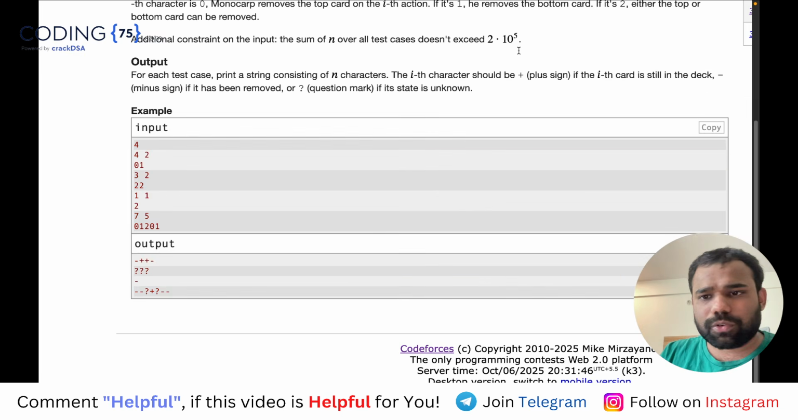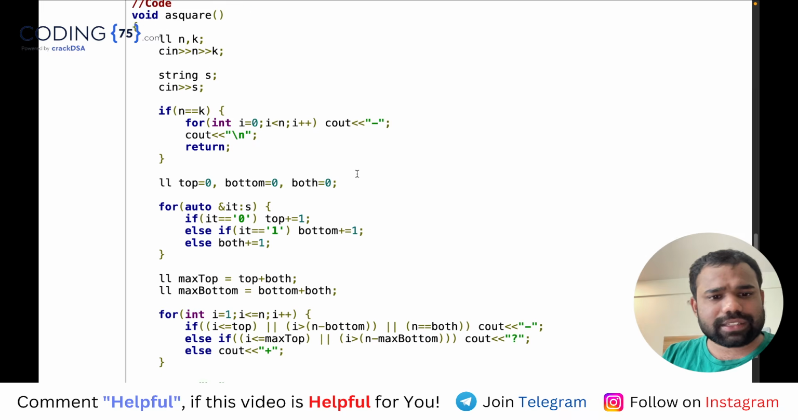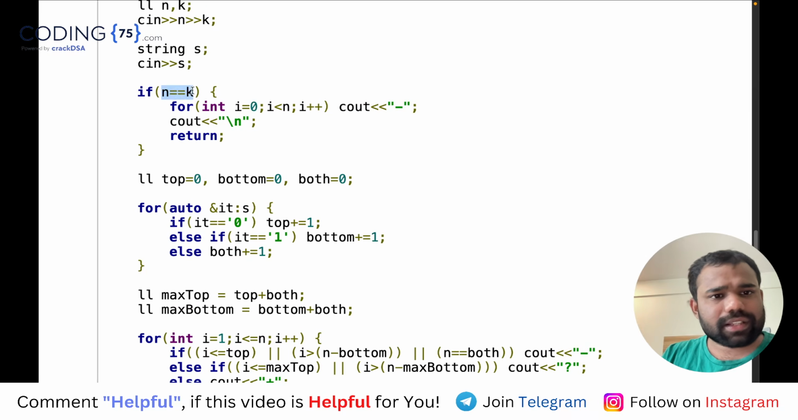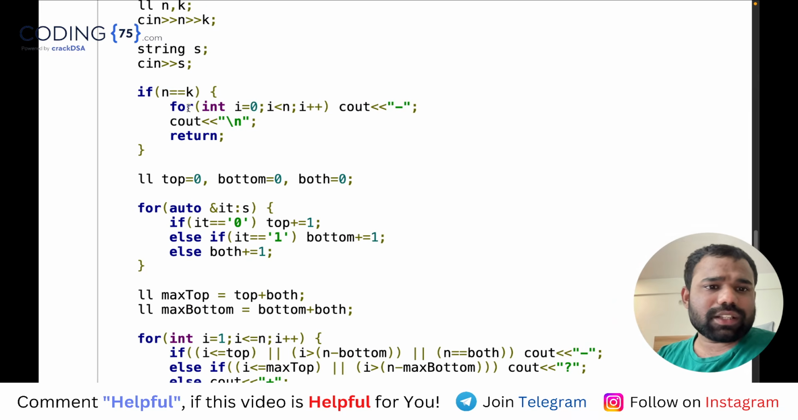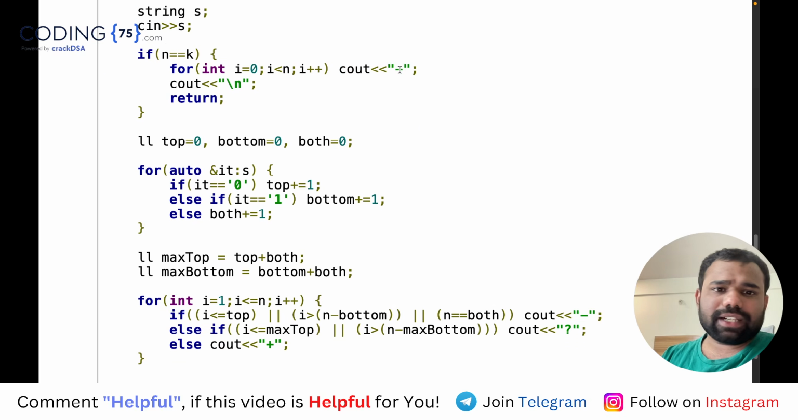So if you see my code, that is the first thing that I did. I did if n is equal to k, okay, that means remove all the cards. Okay, remove all the cards means minus n times.